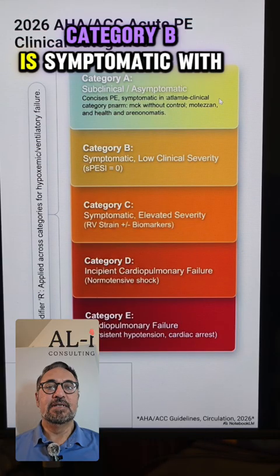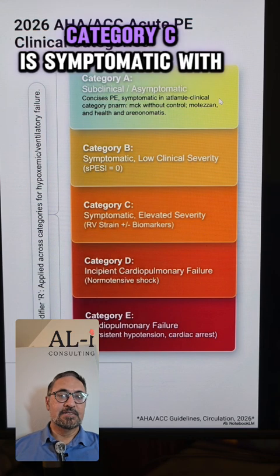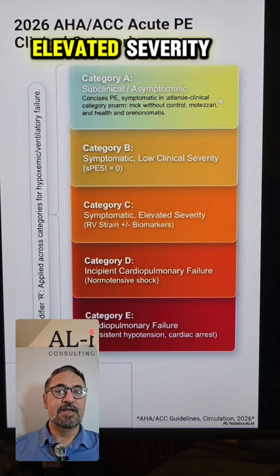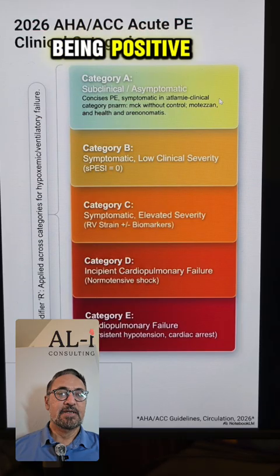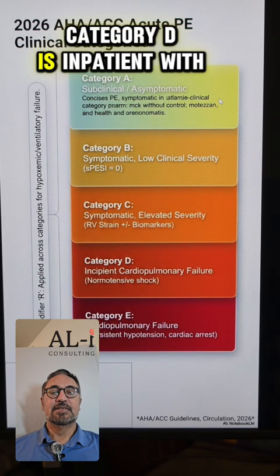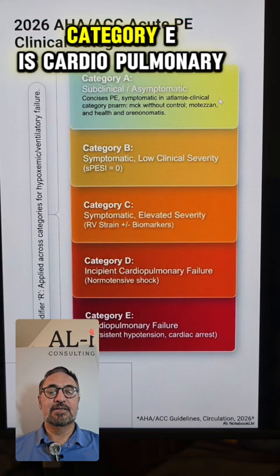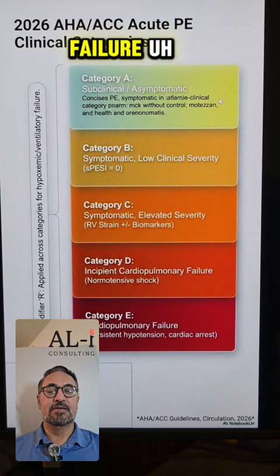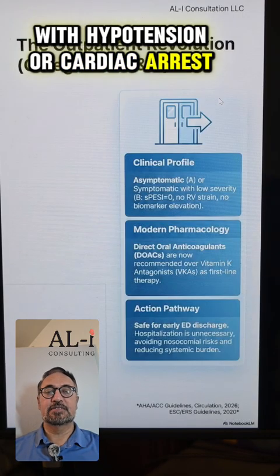Category B is symptomatic with low clinical severity, sPESI 0 points. Category C is symptomatic with elevated severity with RV strain and biomarkers being positive. Category D is inpatient with incipient cardiopulmonary failure. Category E is cardiopulmonary failure with hypotension or cardiac arrest.